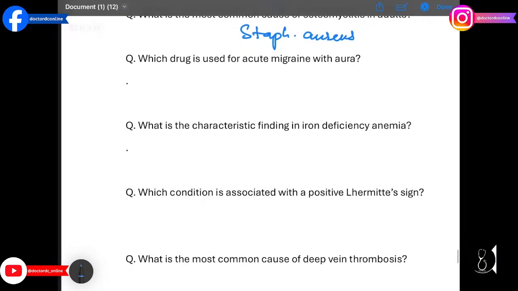Which drug is used for acute migraine with aura? The answer is sumatriptan. This triptan relieves vascular headache by serotonin receptor agonism.